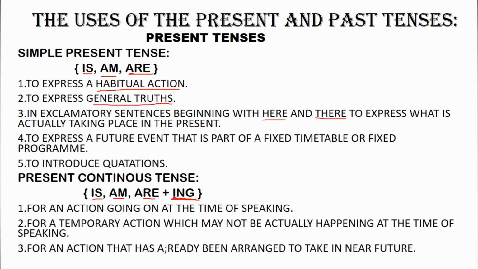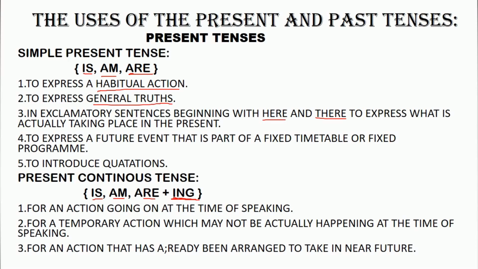The next one is for a temporary action which may not be actually happening at the time of speaking. So certain actions are not taking place at the time of speaking, but they are somewhat related to our present time. For example, I am reading David Copperfield. In this sentence, I am not reading it at the moment, like when I am speaking, but I am reading it in the present time. So these kinds of sentences also come under present continuous tense.